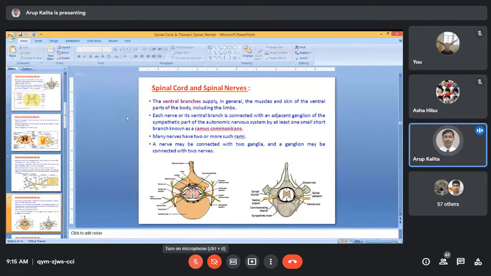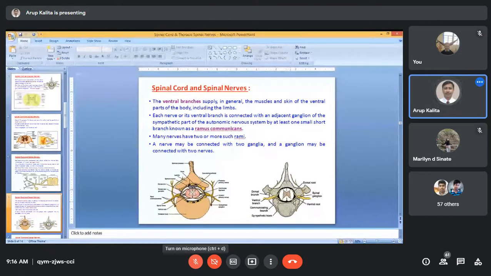Now, each ventral branch is connected with an adjacent ganglion of the sympathetic part of the autonomic nervous system by at least one small short branch known as the ramus communicans, or communicating branch. Here in this photograph, this one is the communicating branch. You see, this is the spinal nerve. Have you seen my cursor? Yes, sir. So this is the communicating branch.